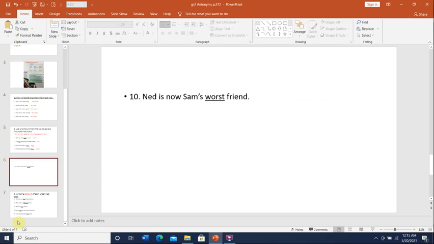If you don't know what worst means, it means the most bad. Remember when we took taller and tallest, we added er to the adjective when we compare two. Like I can say Sam is taller than his friend Ted, or I can say Sam is the tallest boy in class.